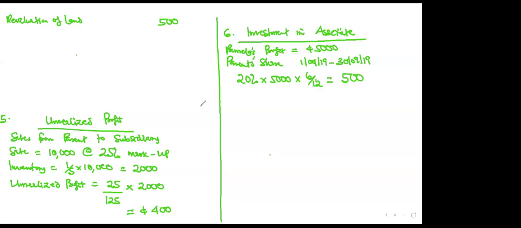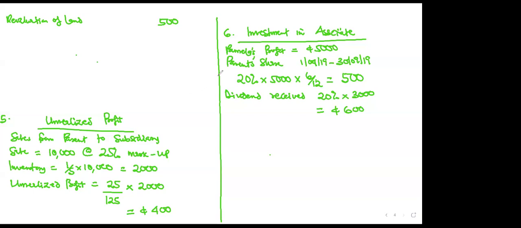It said during September 2019, Pamela paid dividend of 3 million. So you see the dividend received. So the dividend that you received from the associate. If the associate paid a dividend of 3 million, how much is the parent share? It will be 20% of that 3 million. Are you getting it? The associate paid a total dividend of 3 million, but the parent controls him 20%. So the parent will get 20% of the 3 million, which will give you 600. When we get to the statement, I'll show you how to treat this.